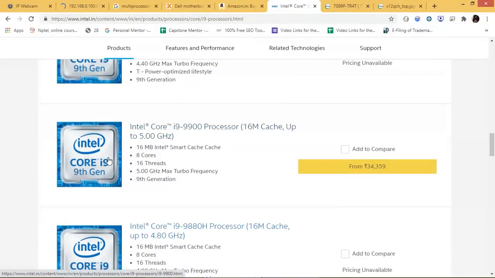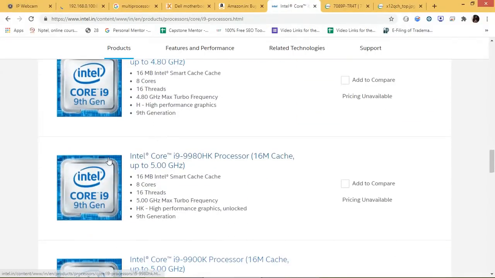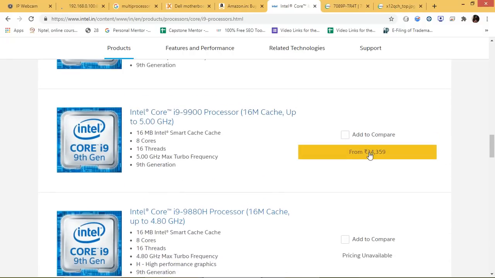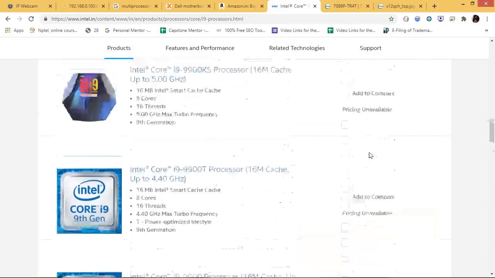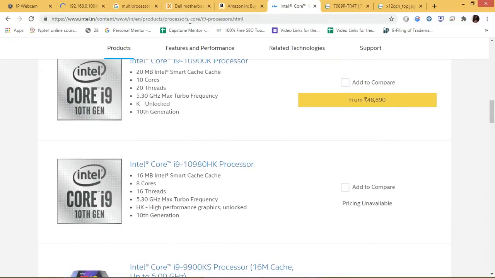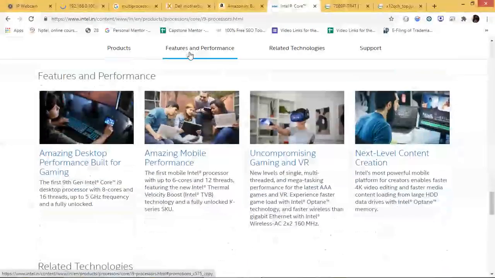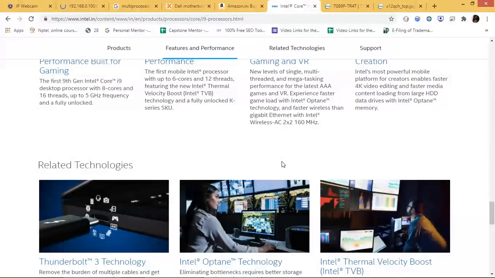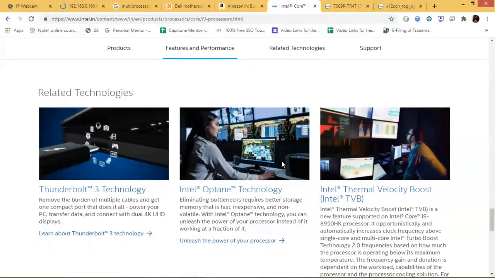How they are responding to it, everything is different. Now you can see you can prepare an i5 processor system at this much cost, like 34,000. You can have a complete system at this price, whereas on the other end you will get a single processor at this price. The features are more, as the features are increasing, their actual implementation is also increasing. So they are going to use Optane memory.